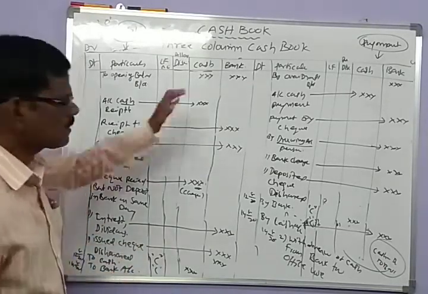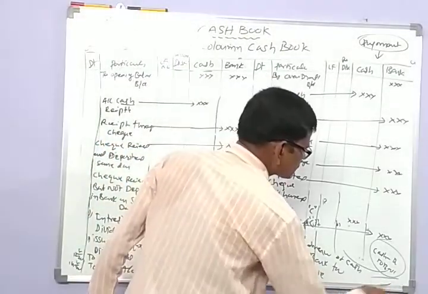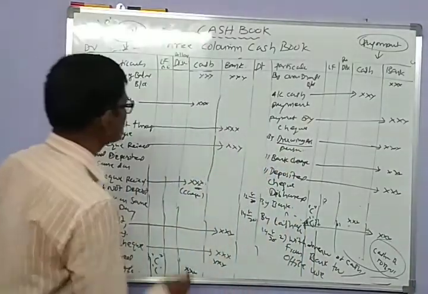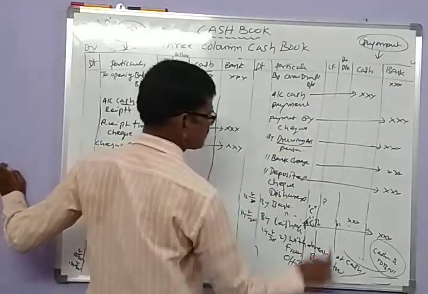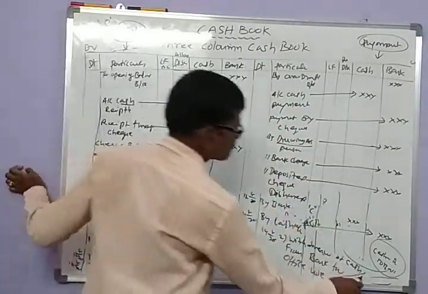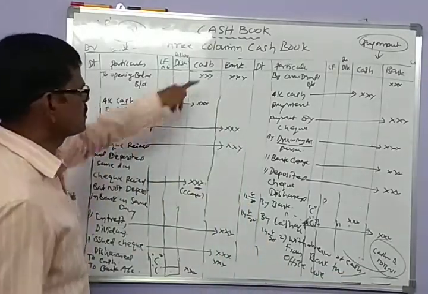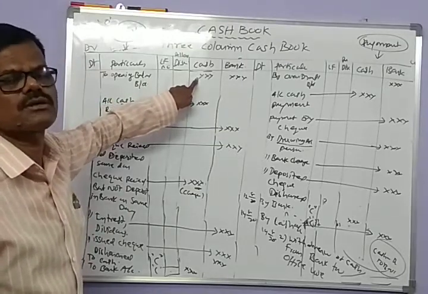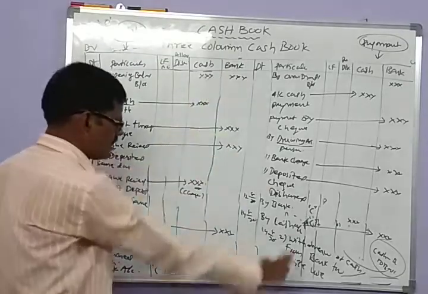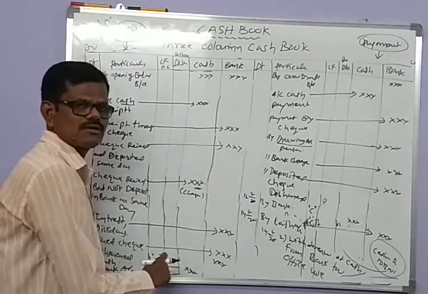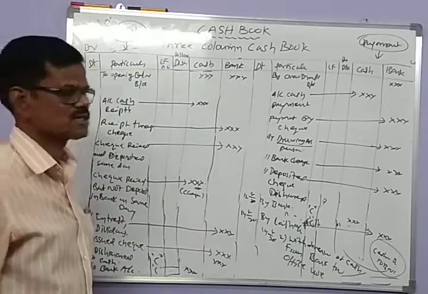After entering all the transactions, you need not balance the discount column. You just total the debit discount and total the credit discount. The cash column is balanced and the bank column is balanced. Usually the cash column shows a debit balance, and the debit balance is carried forward to the next day, on closing the triple column cash book.